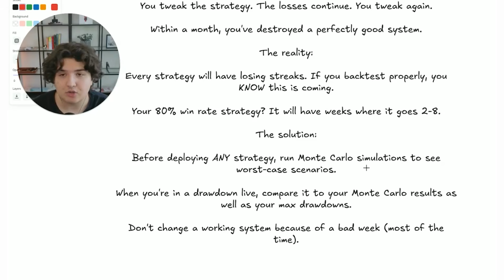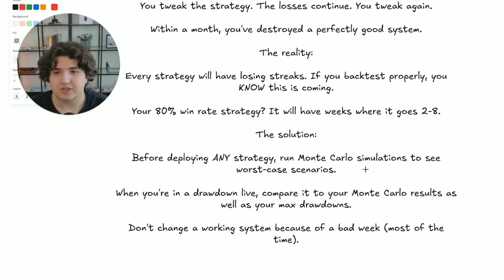Now, I will say in trend following, if you run a Monte Carlo simulation, the scenarios will look a lot worse than maybe is expected. The reason for this is trend following strategies rely on outliers, because outliers are a huge part of keeping up returns. They're normally taking very small losses and then one trade will pay 10R, for example. So when you reorder those trades, especially if you're doing resampling or resequencing, it can give some really nasty equity curves. So just keep that in mind. It is still good to test to get an idea of what the worst case scenarios could be.